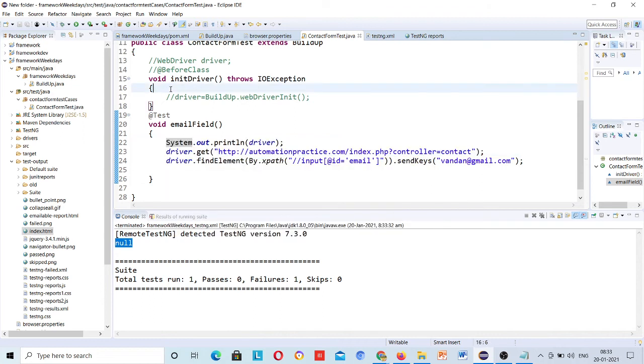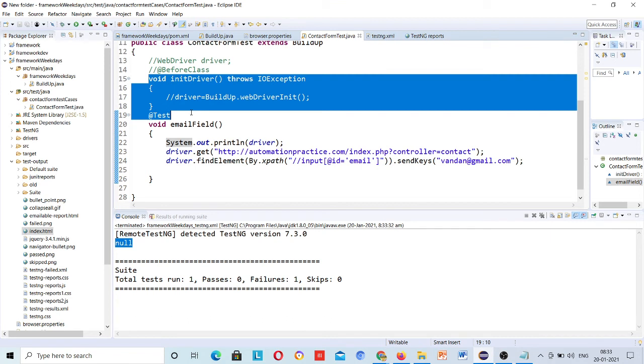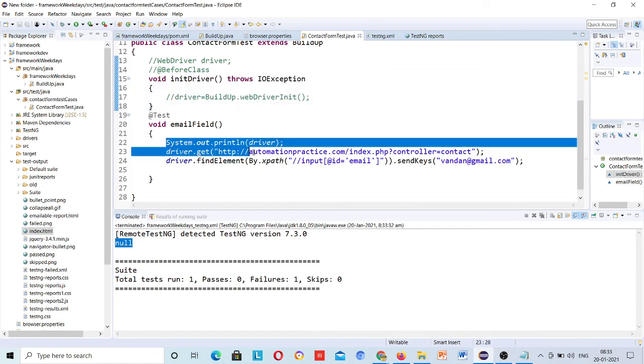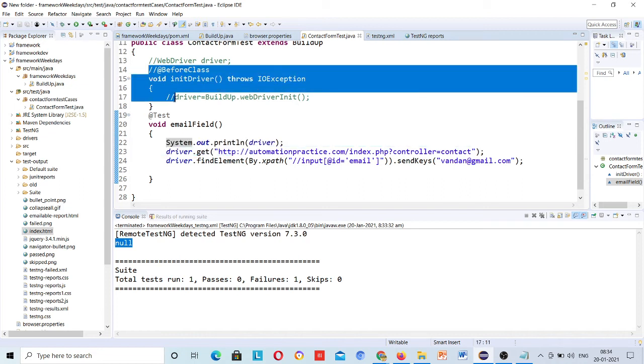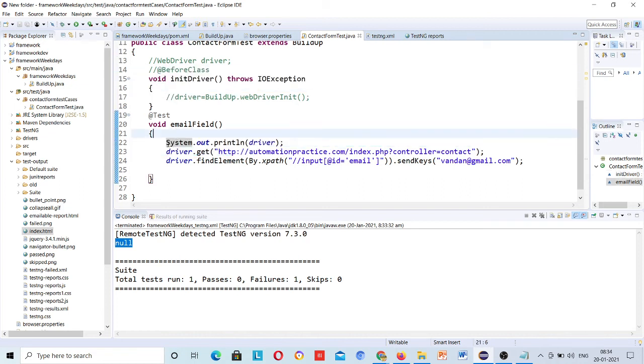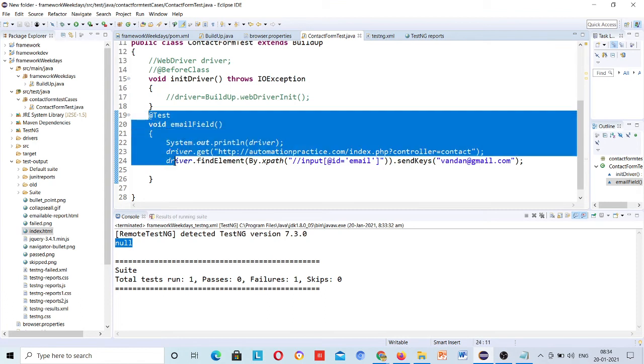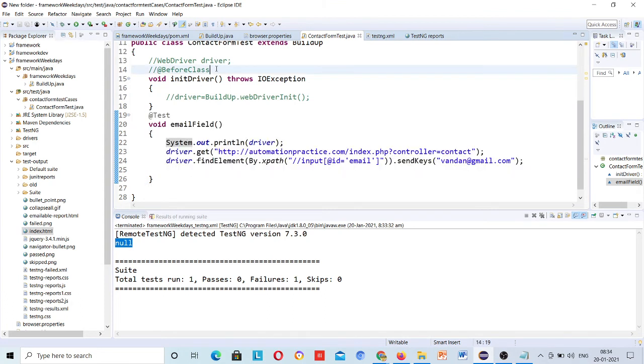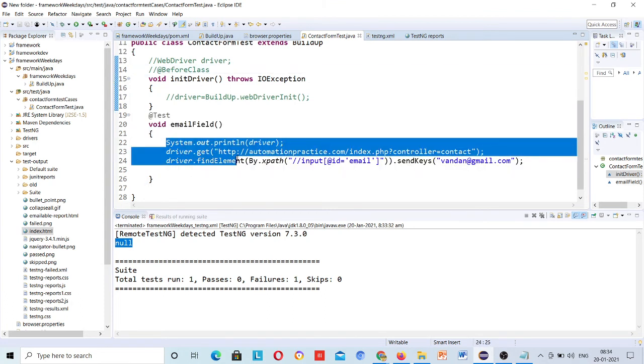We have called everything, everything is present, but I want to use it inside this email field method, right? So the information is present, but still, if I want to use it inside this new method that is present inside this class, then I have to call this inside this method.